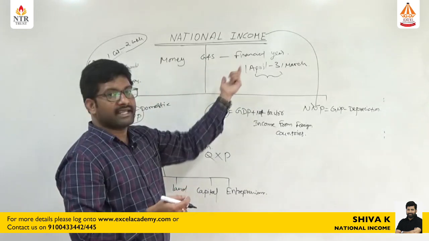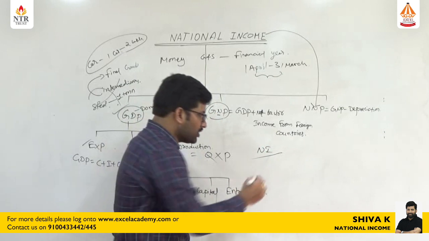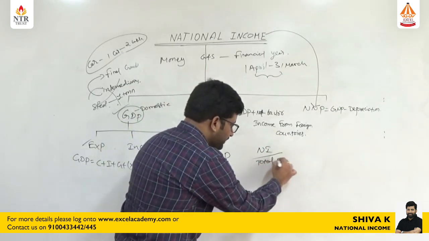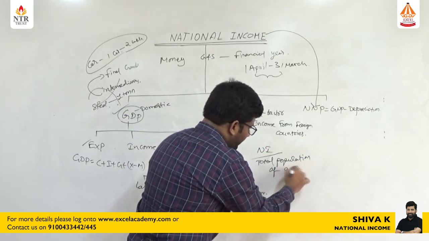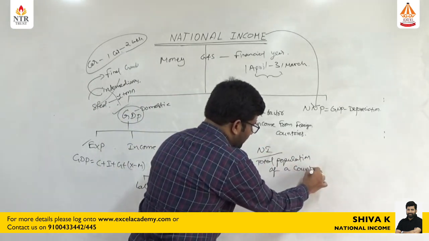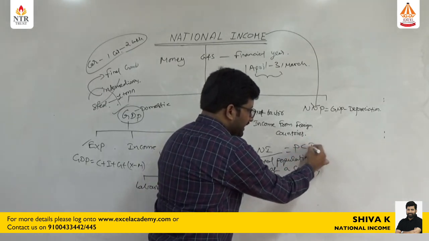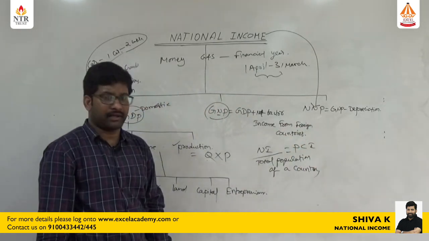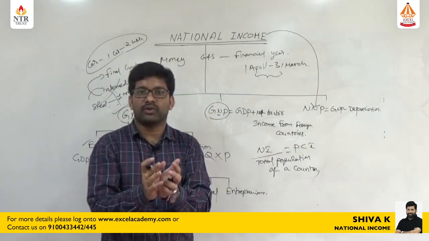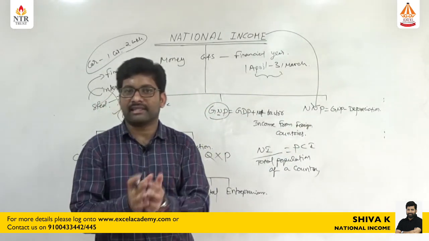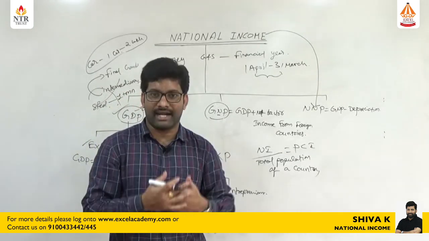After calculating this national income, national income is divided by the total population of a country. What we will get? Per capita income. So while we are calculating national income, in order to know the living standards of the people, or else in order to know what are the income standards of the people who are living in our country.